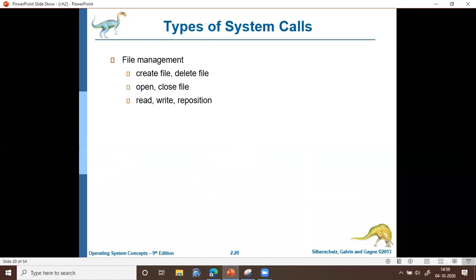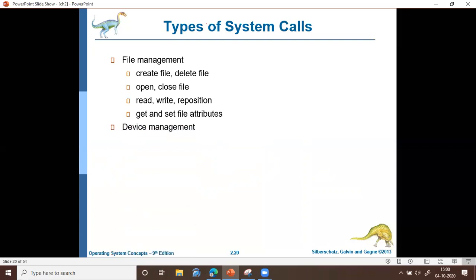And also there are system calls to get and set the file attributes. File attributes mean the name of the file, whether it is a read file or write file, or which user has rights to open, close or perform operations on that file. All these come under attributes. So there are system calls to get the attributes, and also to set the file attributes. So this is about file management system calls.